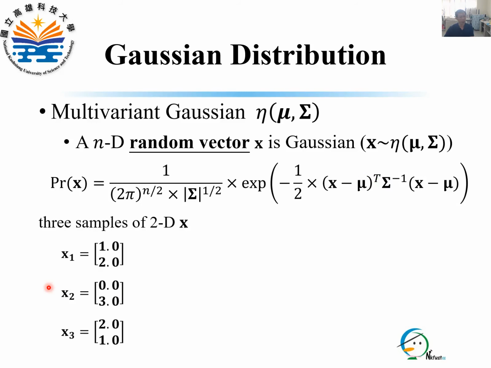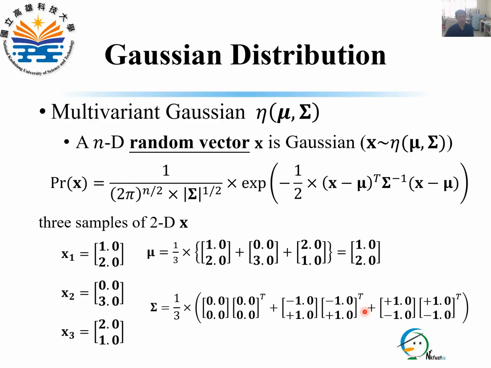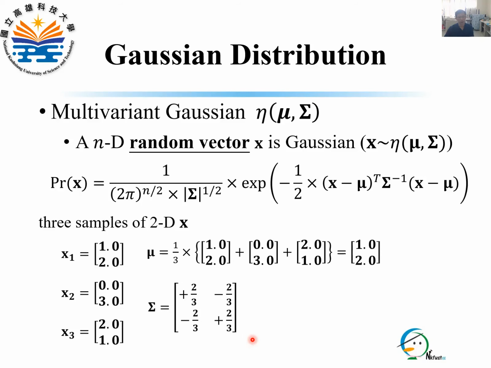Let S1, S2, and S3 be three samples of a 2D random vector X. Here shows the computation of the mean vector mu and the definition of the covariance matrix sigma. In this example, the computation of sigma is shown as this equation and equals this matrix.